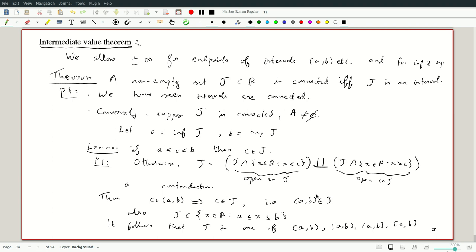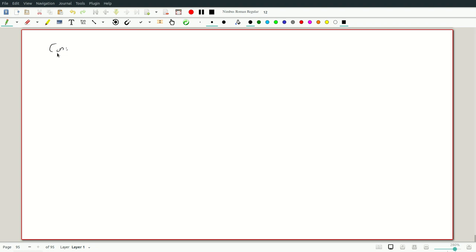Okay. This more or less gives us the classical form of the intermediate value theorem, which I won't state in its classical form, but instead state as a corollary. If X is connected and f from X to R is continuous, then we know that f of X, contained in R, is an interval.